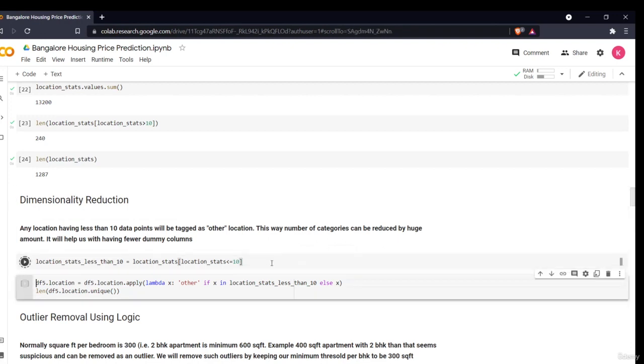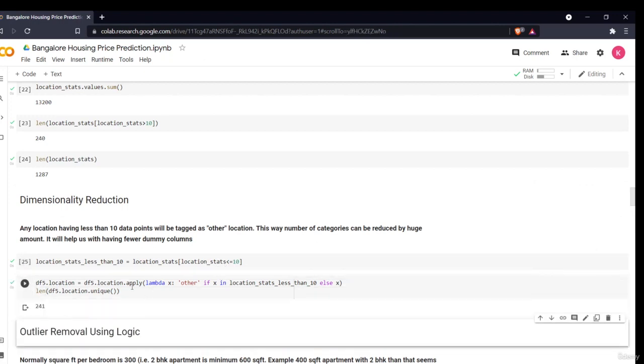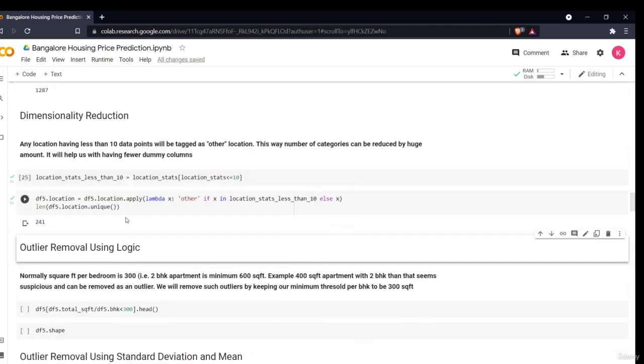So now I created a new column, location stats less than 10. Then I did location stats, give me those variables which have less than 10 location stats. I've created a new data frame. As you said, there are a total of 241 of those locations or total houses. Then what I did, I created a lambda function that says 'other' if x in location stats less than 10, else x. So this is a very simple code which I did. I explained the logic to you.